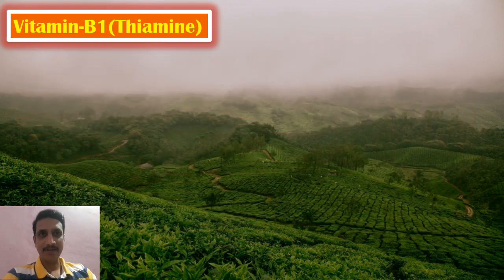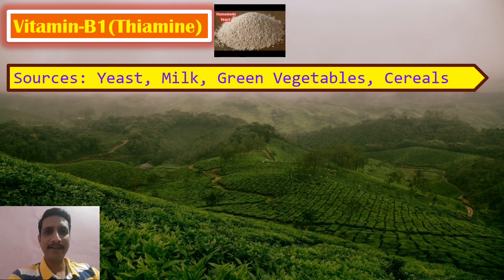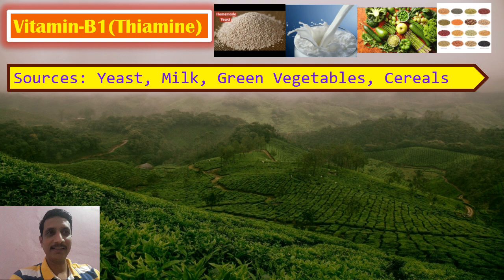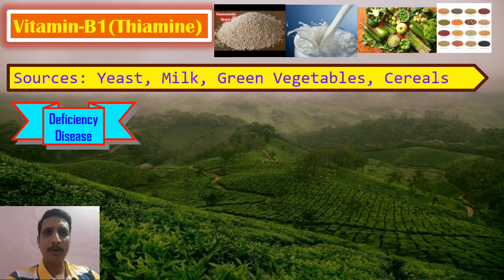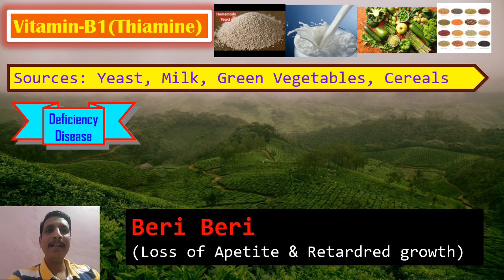Second vitamin, vitamin B1. Its chemical name is thiamine. Chemical names are important as far as competitive examinations are concerned. The main sources of vitamin B1, thiamine, are yeast, milk, green vegetables, as well as cereals. The lack of vitamin B1 in the body leads to a deficiency disease called beriberi.